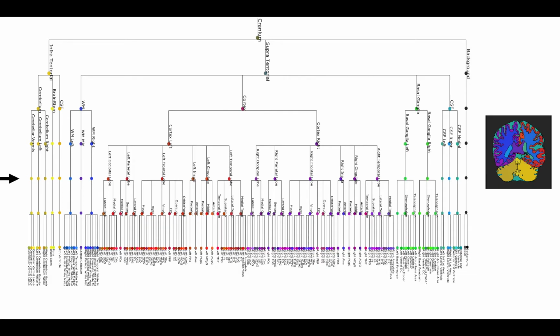At the next level, we divide the cortex into its different constituent lobes. And then at level 5, we divide the cortex further into sublobes. And we also divide up the basal ganglia into more granular sections. And the final 6th level was the most granular level, and there's 151 different labels at this level.